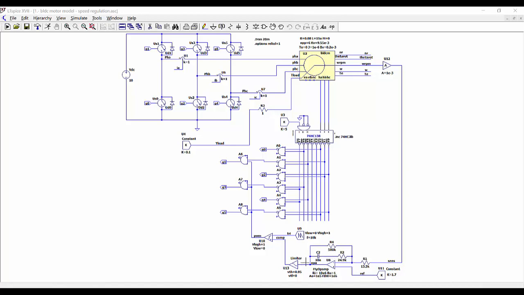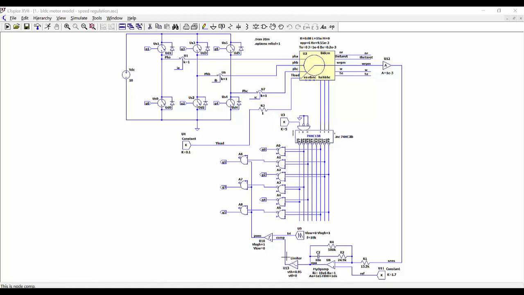Then here we have the compensator, and we are adding a limiter in order to limit the output of the compensator, because the sawtooth waveform that we are using here has a maximum amplitude of 1 volt. We are limiting the output of the compensator between 0 and 0.95 volts.